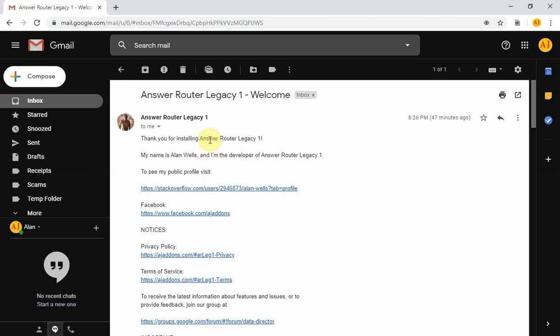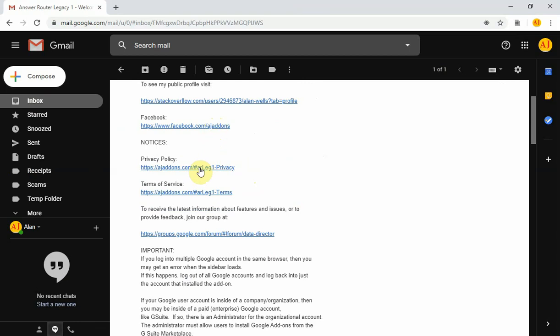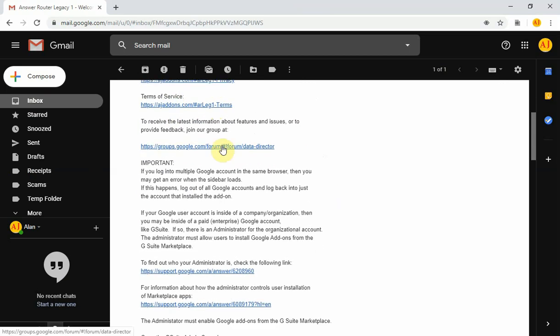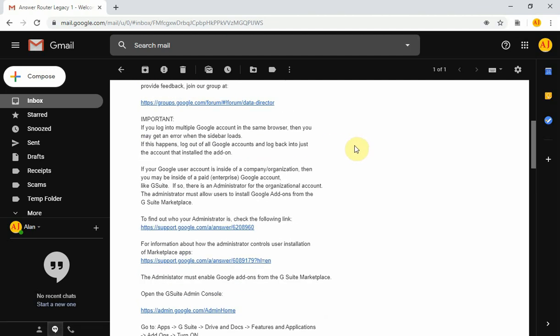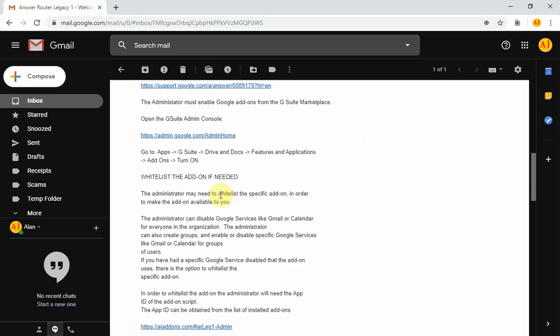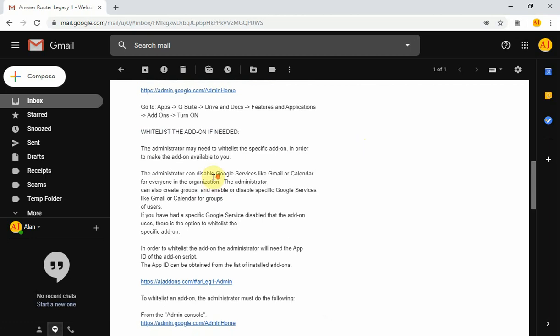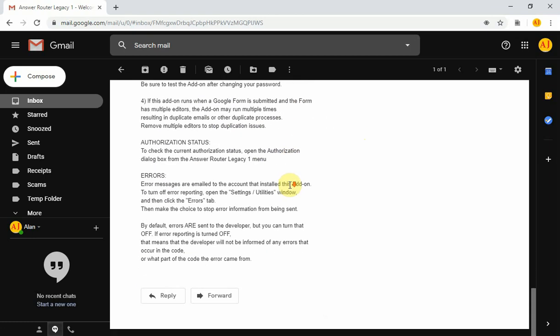After you have installed Answer Router Legacy 1, you will get an email welcoming you and thanking you for installing the add-on. The email includes my Stack Overflow profile, Facebook page, privacy policy, terms of service, the link to the Google group for Data Director, information if you are in a domain that you may need to know, information about whitelisting the add-on for the add-on administrator if they are in a domain, and other information.